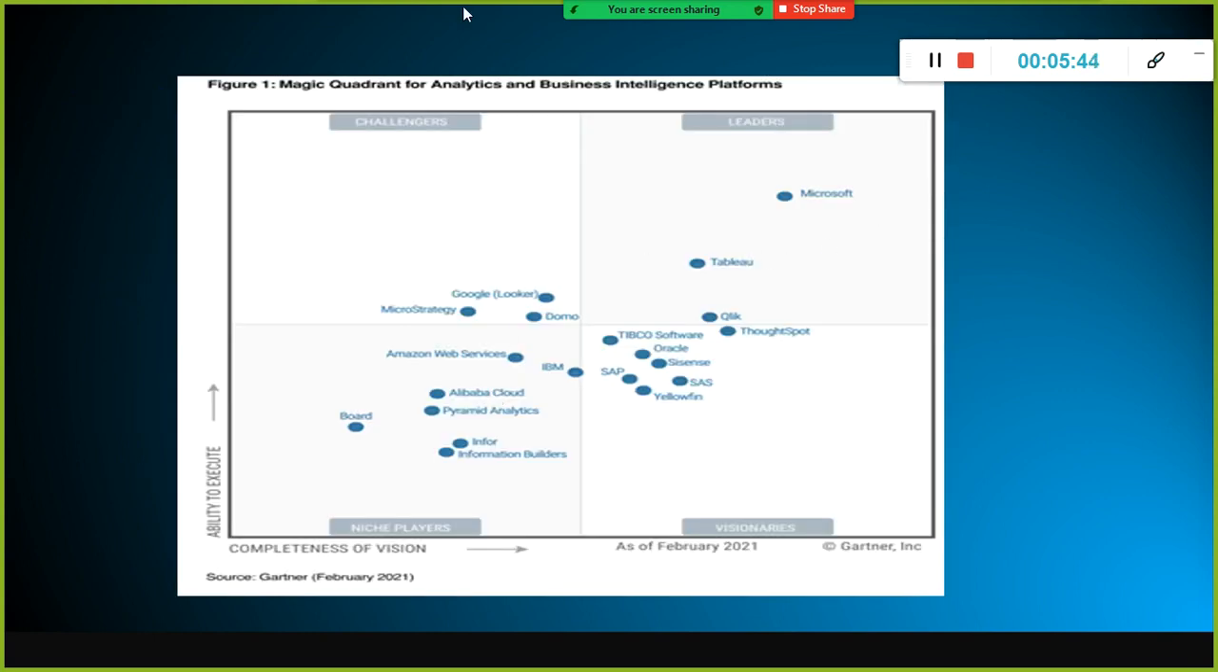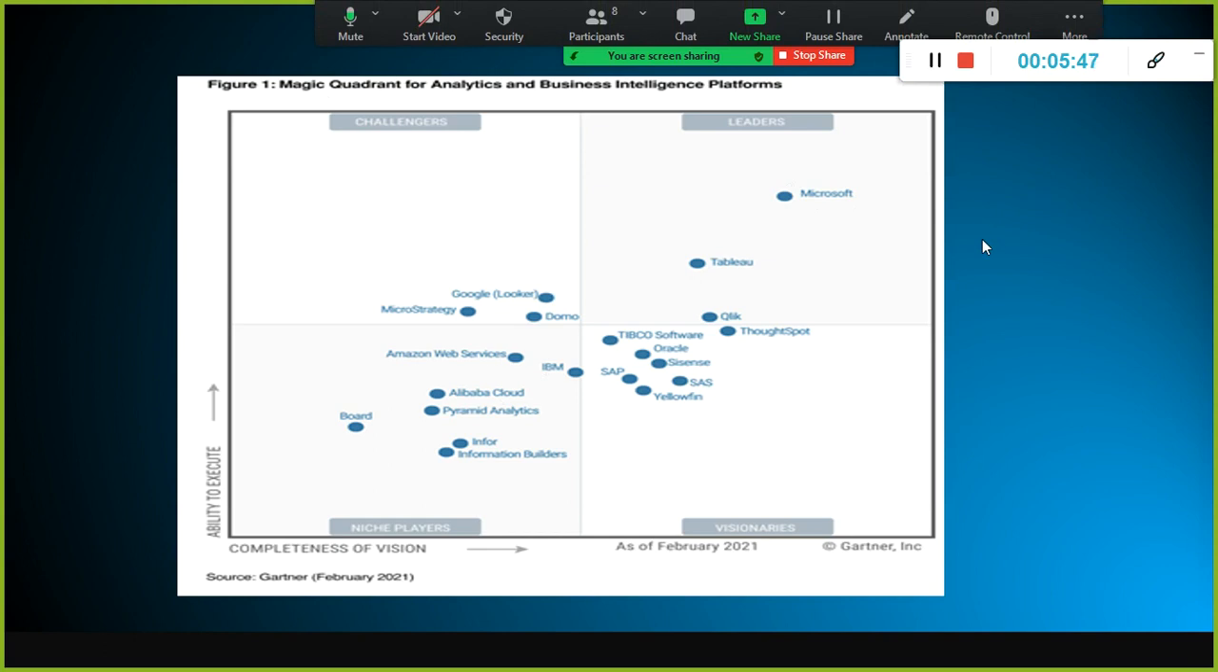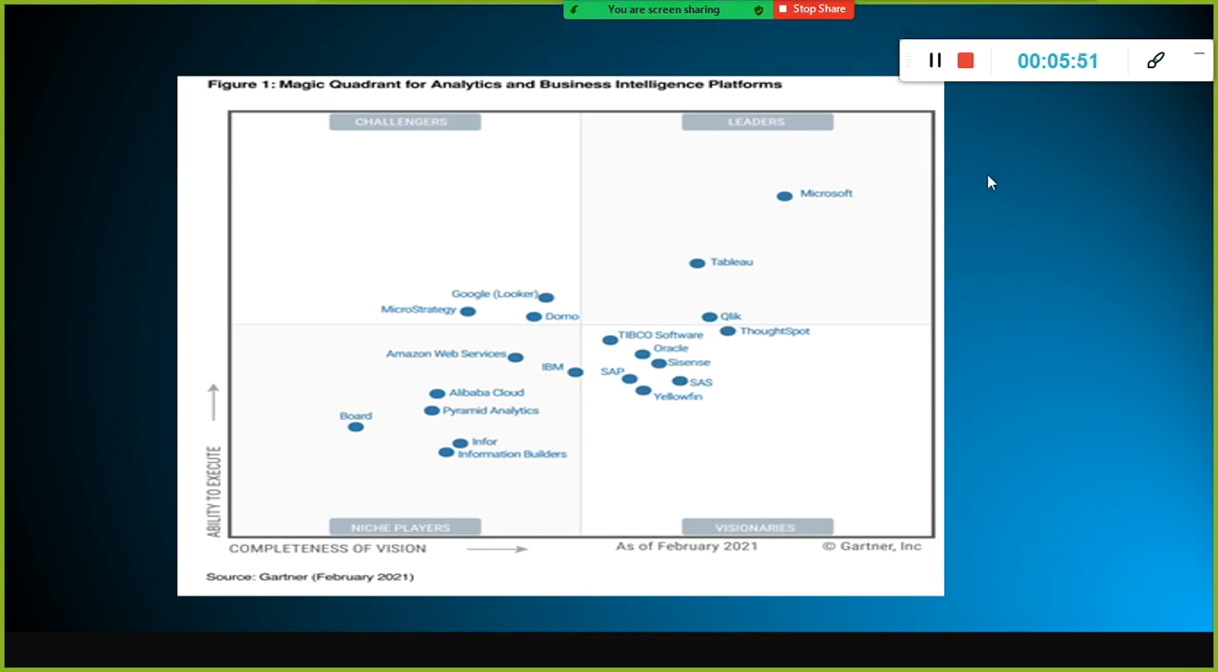And also we discussed the Magic Quadrant and Microsoft Power BI. That is the one in the leaders quadrant of Gartner's Magic Quadrant.